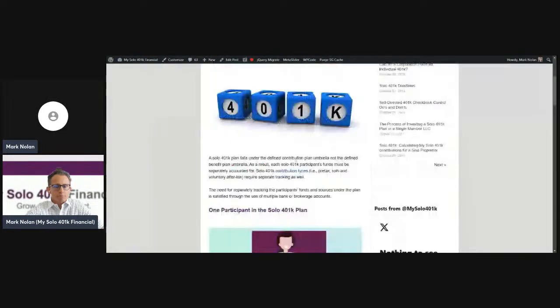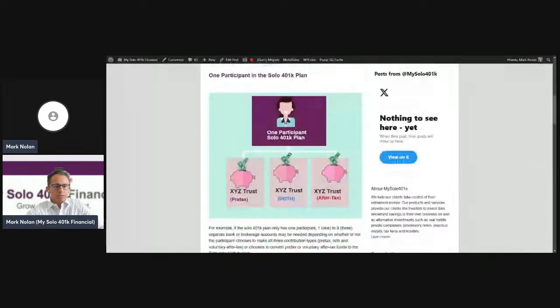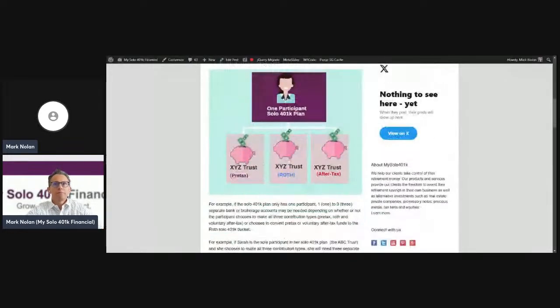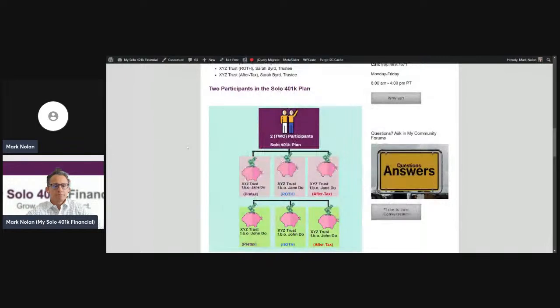Now, continuing with the example of a plan where you have two participants in the plan, here's a good slide that goes over the need for separate holding accounts under the plan. So again, this is an example of a two-participant plan. Let's say both spouses are working in the same business. The business sponsors the plan. As you can see here, each spouse is going to have three separate holding accounts under the plan to hold their respective funds under the plan.